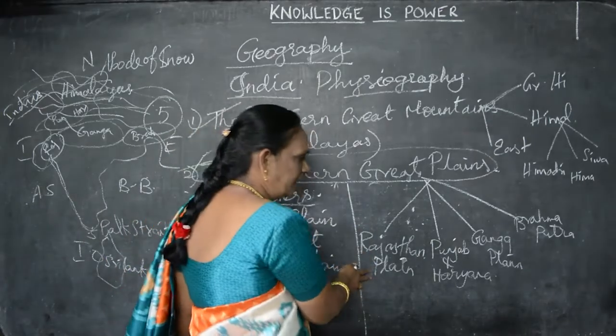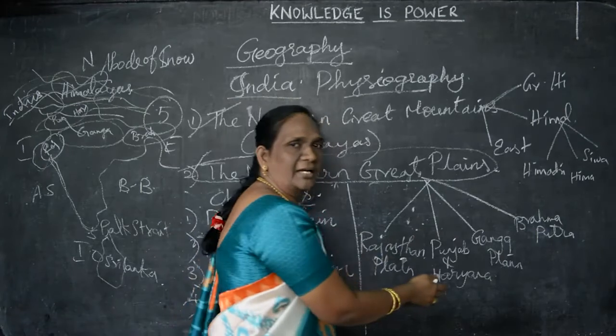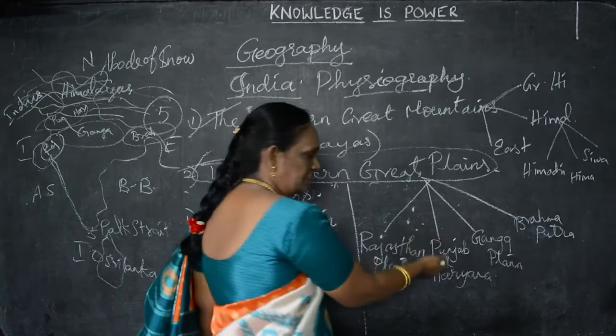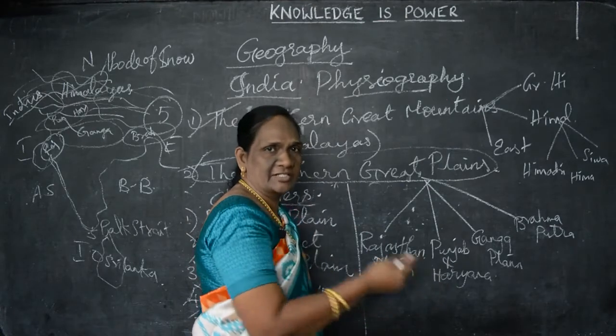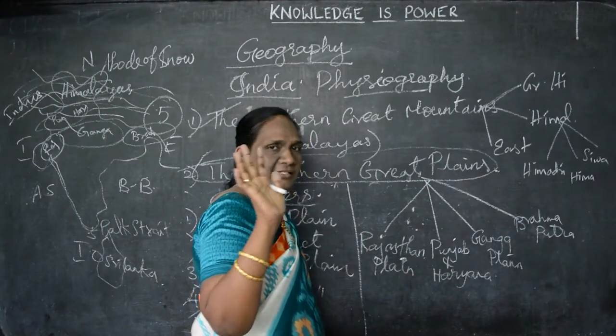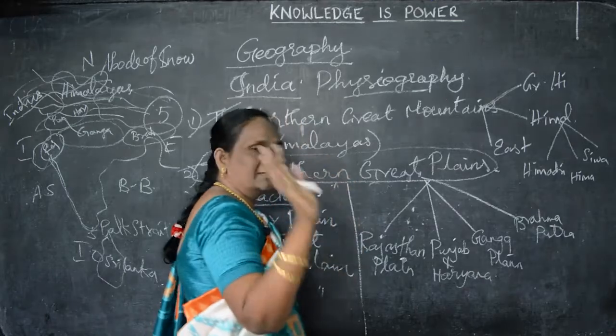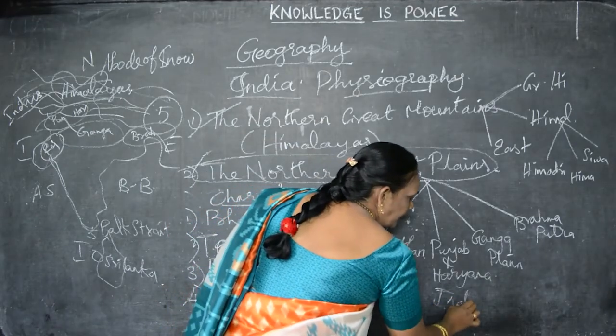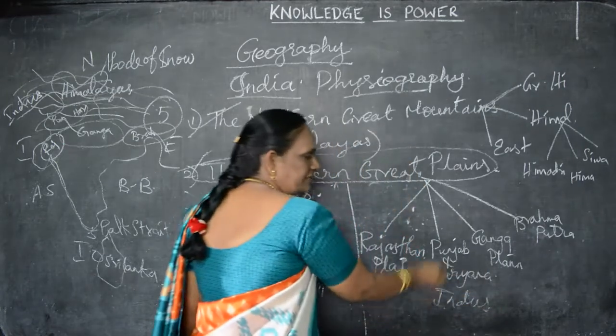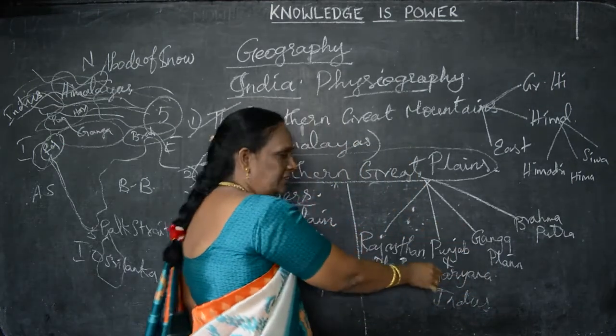In Punjab and Haryana, there are the Jhelum, Chenab, Ravi, Beas and Satluj, 5 rivers. Understand? These 5 rivers are the tributaries of the Indus river, and they deposit the sediments.